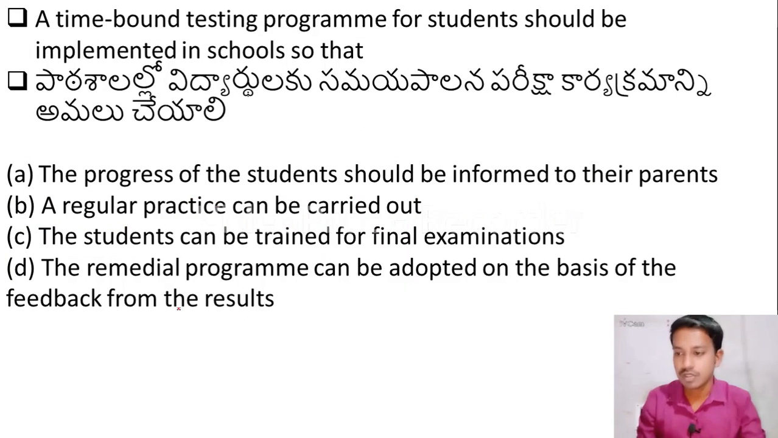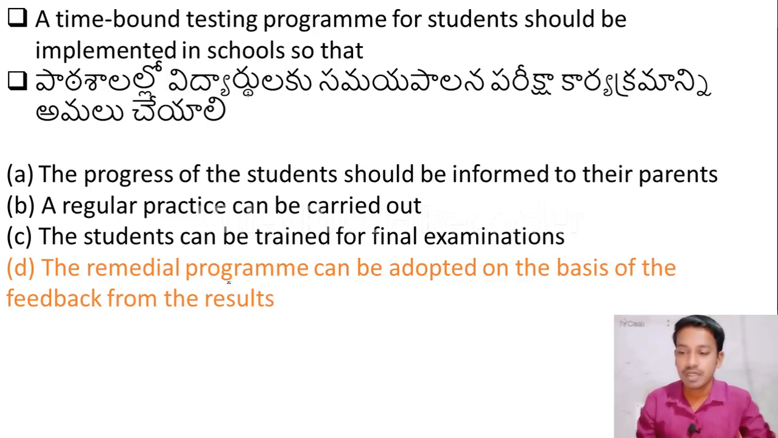Let us move to the next question. A time bound testing program for students should be implemented in schools so that: option A, the progress of the students should be informed to their parents. Option B, a regular practice can be carried out. Option C, the students can be trained for final examinations. Option D, the remedial program can be adopted on the basis of the feedback from the students. The right answer is option D, the remedial program can be adopted on the basis of the feedback from the students.